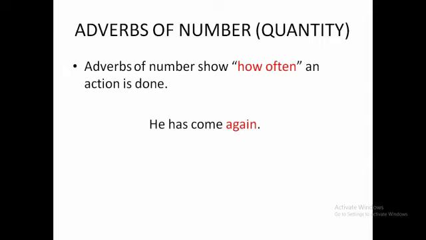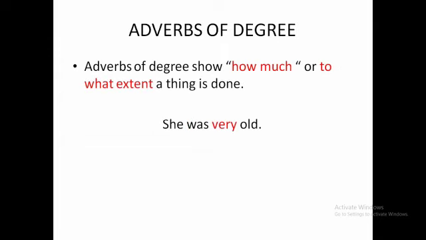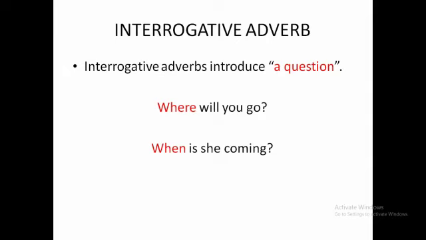Next, adverbs of degree. Adverbs of degree show how much or to what extent a thing is done. Example, she was very old. So here, how old is she? She is very old. So it shows how much. Next, interrogative adverbs. Interrogative adverbs introduce a question. Example, where will you go? When is she coming? So here these words where and when introduce a question.